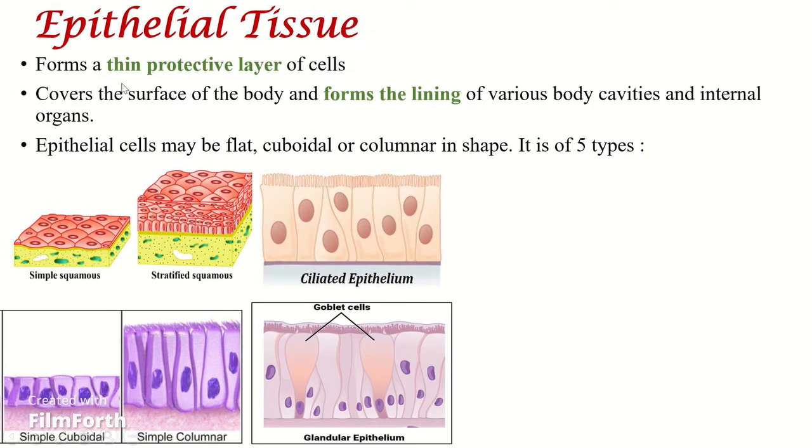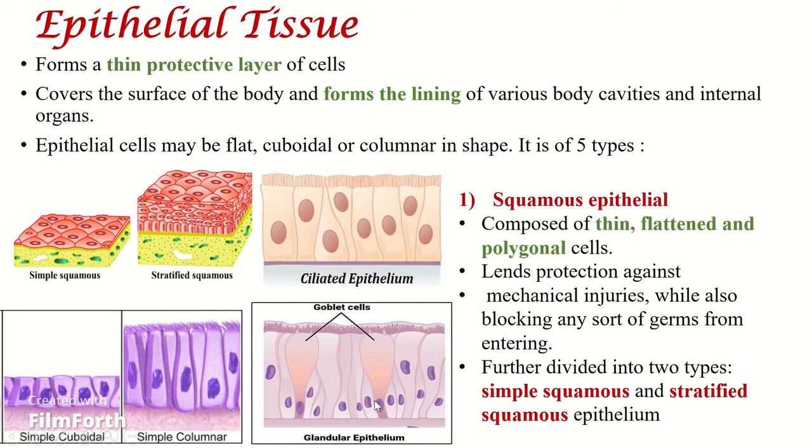The epithelial tissue forms a thin protective layer of cells. It covers the outer surface of the body and forms a lining of various cavities and internal organs. These cells may be flat, cuboidal or columnar. So it is of five types: squamous epithelial cells, cuboidal cells, simple columnar epithelium cells, ciliated epithelium cells, and glandular epithelium cells. So first we are going to see about the squamous epithelial cells.